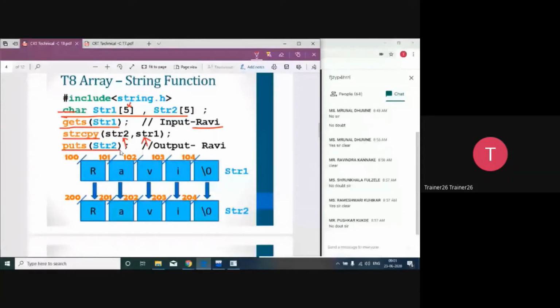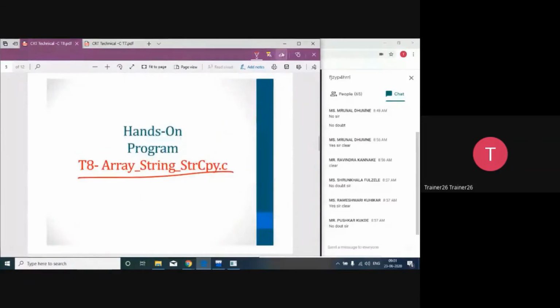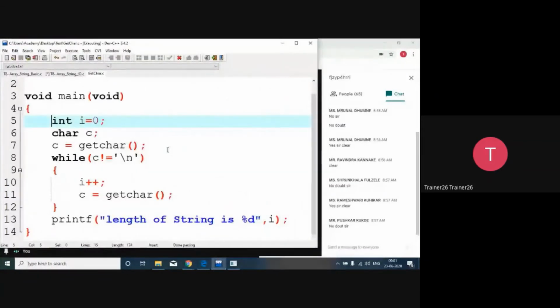So what is strcpy actually going to do? It will copy character by character. यहाँ से character by character it's going to copy. So at the 0th location R, then location 1 A, then 2, then 3, and null पे null as it is वो copy कर देगा. So that is the fundamental over here. So in this way, first we will try to execute the string copy. So let's go to the string copy.